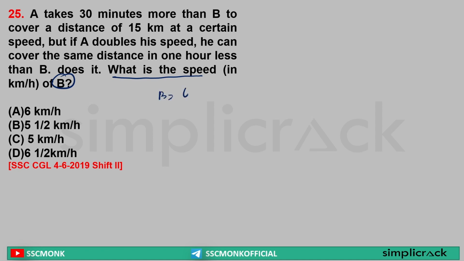So 6, the speed of B is equal to 6. That means time taken by B will be equal to what? 15 kilometer distance at 6 kilometer per hour. Time taken is 2.5 hours, or you can write 2 hour 30 minutes. Yes or no? Yes. Sir, we know that time taken by A is 30 minutes more than time taken by B. That means 2 hour 30 minutes plus 30 minutes, that is 3 hours. So, sir, 15 kilometer, 3 hours time. Speed of A is equal to what? 15 by 3, that is 5 kilometer per hour.